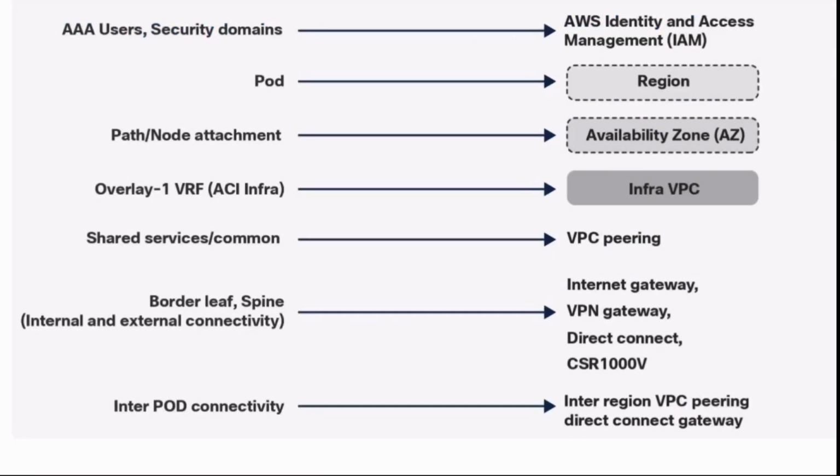AAA is nothing but IAM in AWS. Pod is a region. Node attachment is availability zone. Overlay 1 VRF is infra VPC. Shared services is VPC peering. Border leaf spine, you will have VPN gateways, Direct Connect, CSR 1000V, and internet gateway implemented in cloud. And inter-pod connectivity is inter-region VPC peering, Direct Connect gateway.